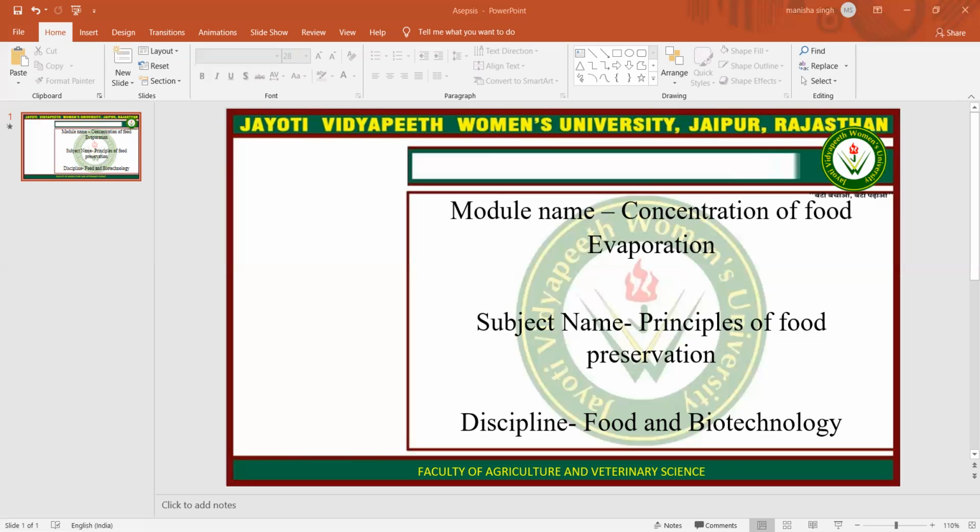The consecutive vessels are maintained at progressively higher degrees of vacuum, and hot water vapor arising from the first step is used to heat the second vessel and so on. In this way, heat energy is efficiently used.